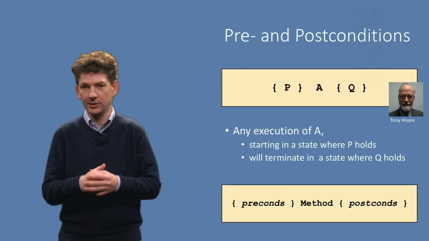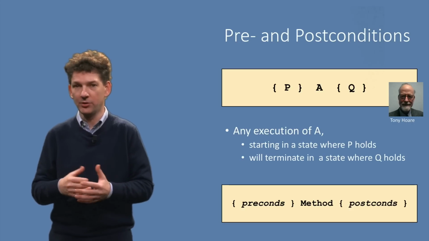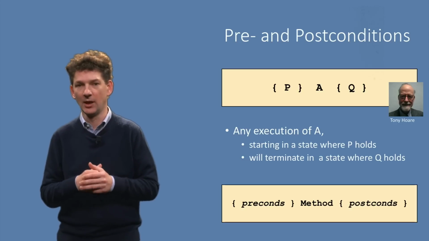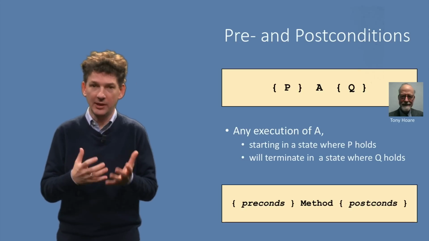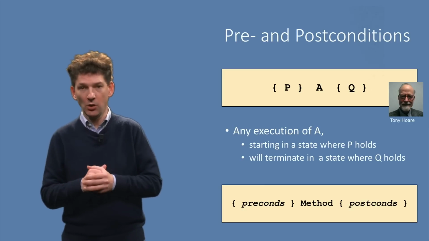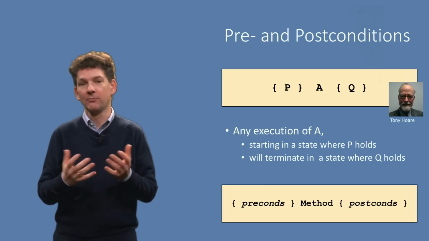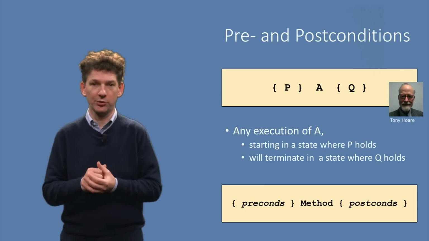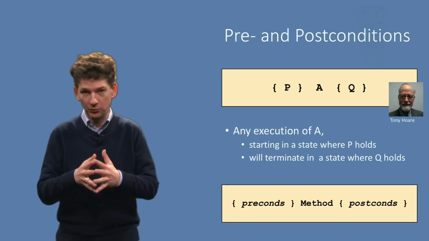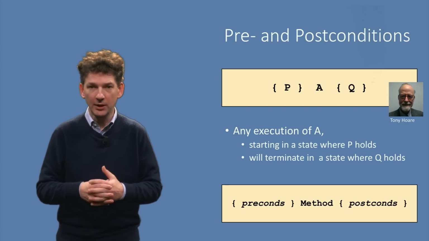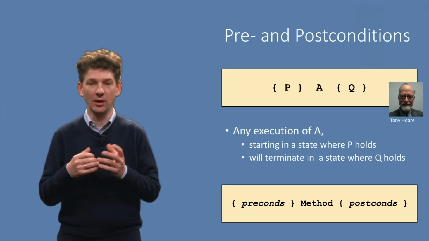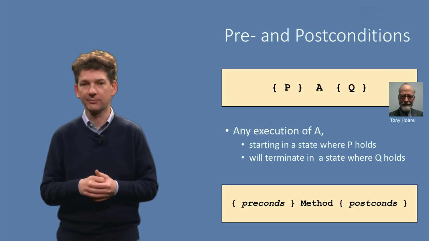This postcondition can usually only be achieved under certain circumstances, which are called the preconditions. In the triple notation, these are expressed as P. If there are no assumptions needed to execute A, P can be the simplest possible proposition, which is just true. Read from left to right, if you know that P holds and you execute A, you'll end up in a state in which Q holds.